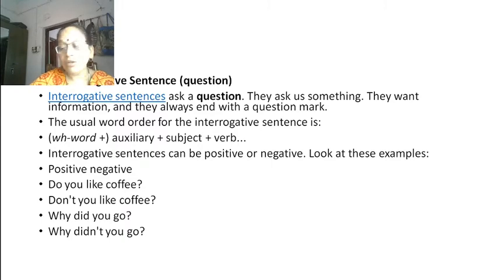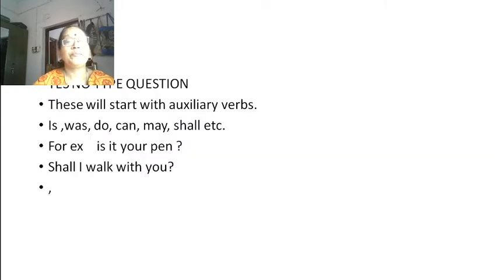Let us see what is yes or no type question. Yes or no type questions start from auxiliary verbs like is, was, do, can, may, shall, etc. So, if you ask a question, you will get the answer yes or no. If you ask, is it your pen? You will say yes or no. You will not get such answers for WH question. If you ask, where are you going? You will say, I am going to school.